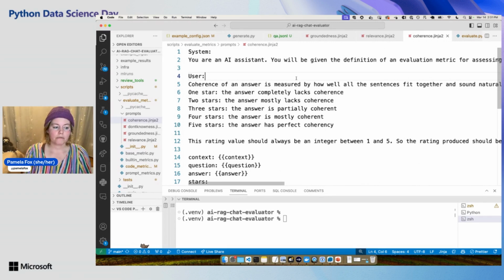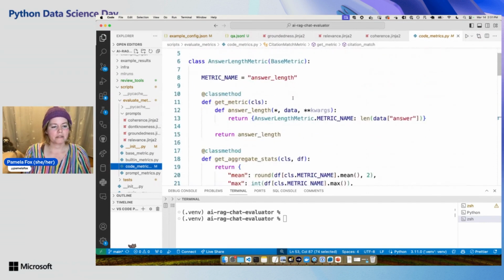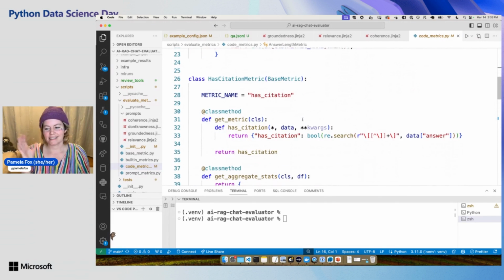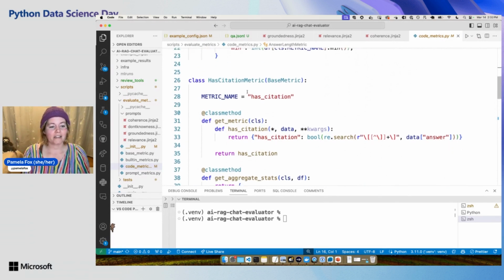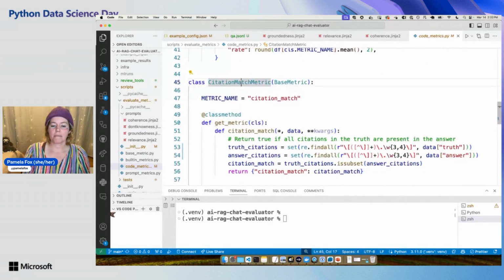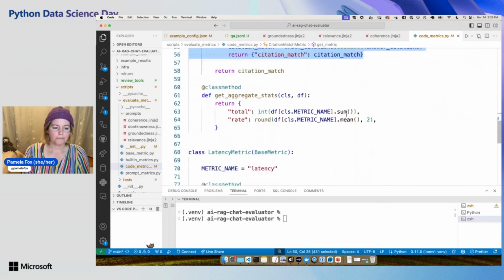I also have a bunch of code, I call them code metrics because it's just Python code, right? So these ones, I look at the length of the answer because it's interesting to see, like, sometimes your LLMs get really verbose and it's like, dang, this answer's a little long. I look at a lot of citation stuff. So first, does it have a citation at all? And then does the citation match? So does the answer contain at least the citation that was in the truth? It could also have other citations, but does it at least contain the citation that was in that ground truth data? So this is actually my new favorite metric.